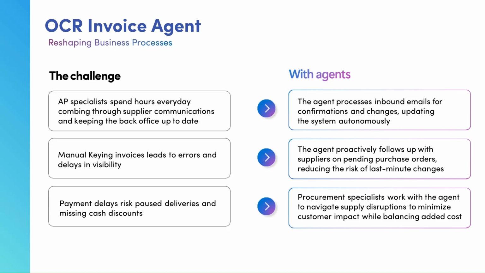But by utilizing an AI agent, the agent can monitor your different inboxes for inbound emails, for these invoices, to go ahead and ingest. The AI agent can also OCR these invoices and create the transactions in the system for you without having to map it like a traditional third-party system or the Microsoft out-of-the-box OCR. In those systems, you have to tell the system where to get the invoice number, where to get the purchase order number, where the line is located. By utilizing an AI agent, you don't need to pre-map the invoices. You just need to educate it when it gets it incorrect.